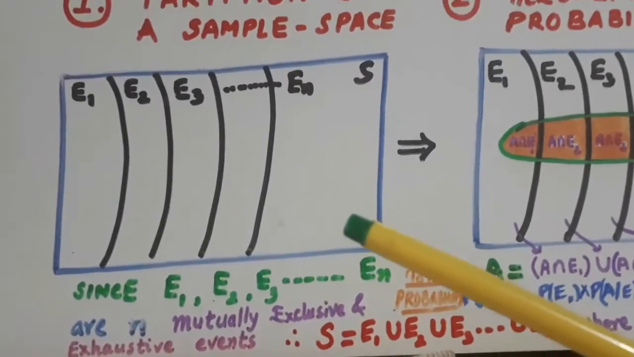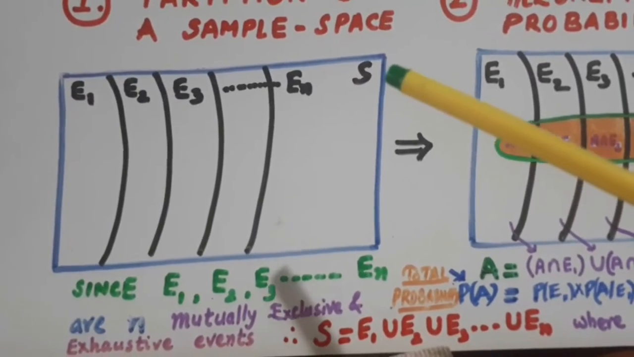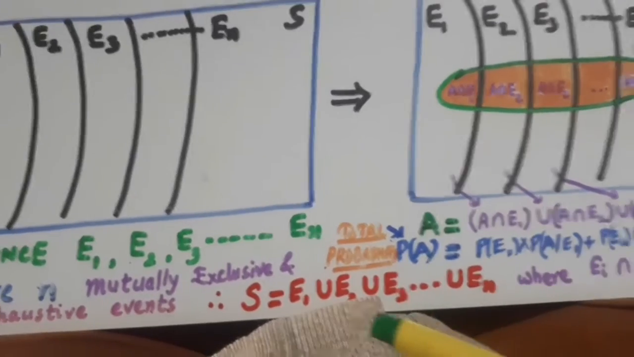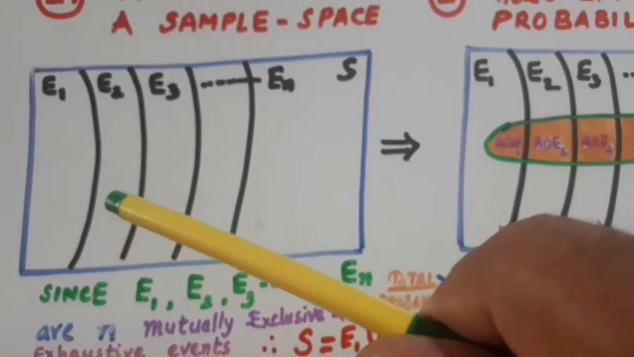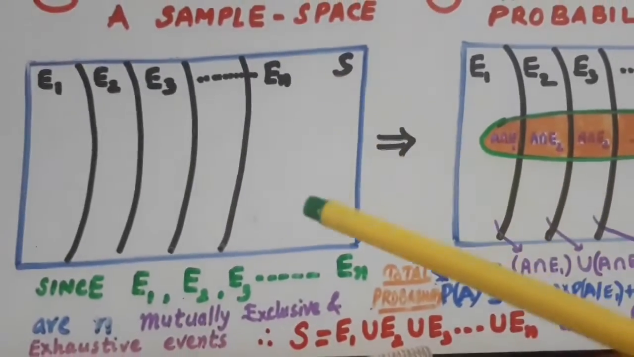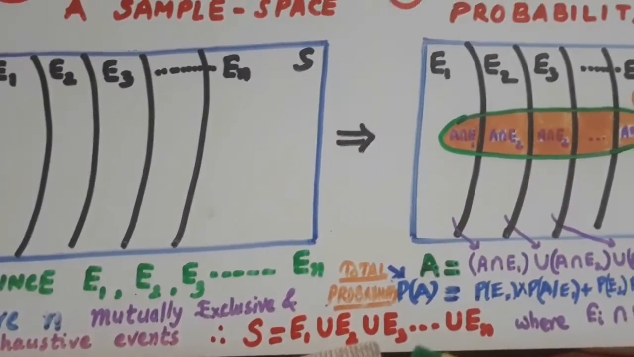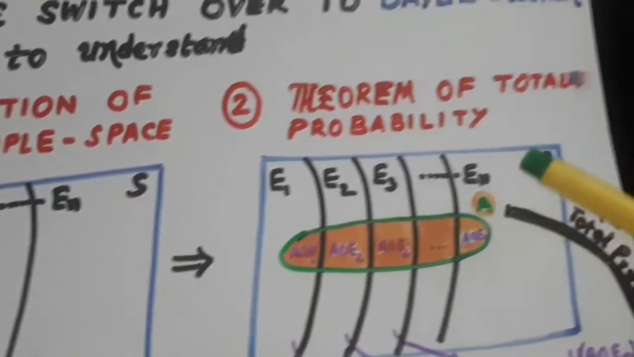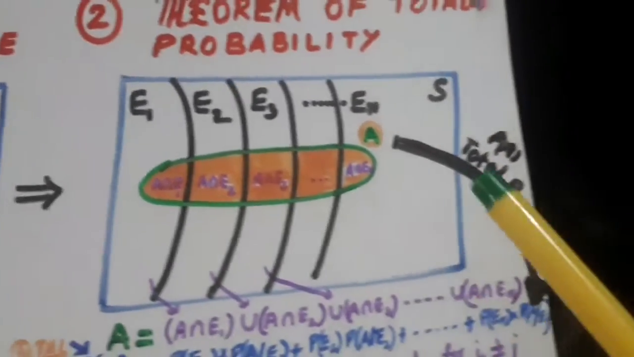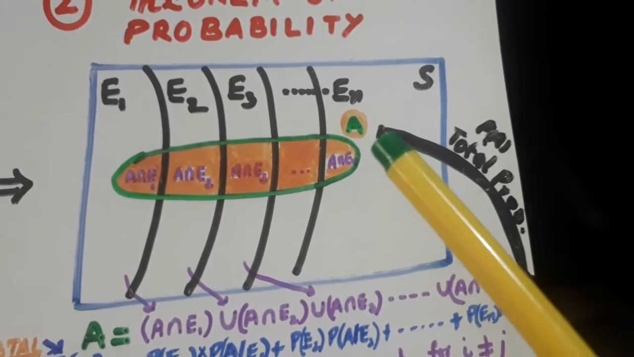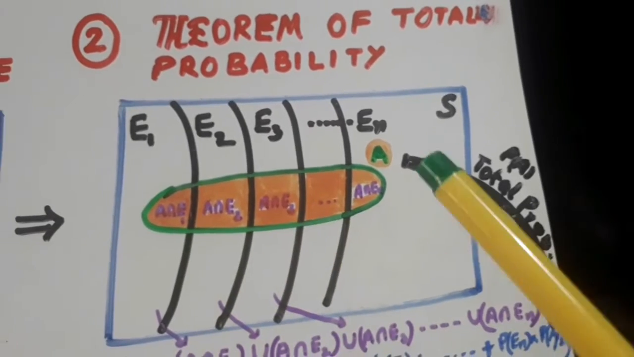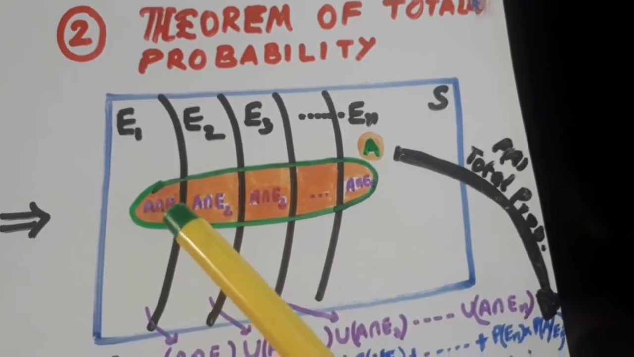Why am I saying exhaustive? Because the whole sample space has been covered by them. So S is equal to E1 union E2 union E3 and so on union En. So this is the sample space. Now the theorem of total probability says, if this A is the total probability of these parts.